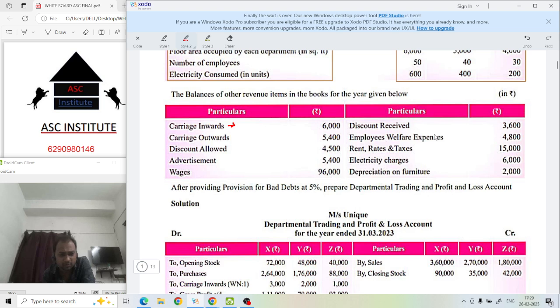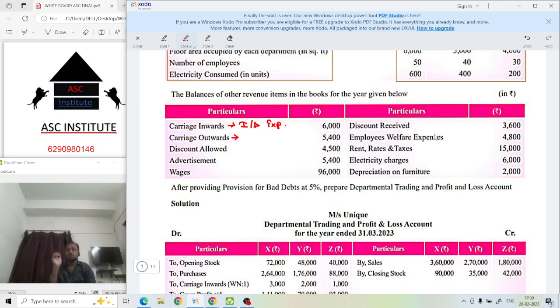Carriage inward is your indirect expense. If it is indirect, where do we post it? We post it to PL. Carriage outward. What is the meaning of carriage outward? Think that you are selling your product and you have made a commitment that we deliver the goods to the customer's house or to the customer's place, wherever they stay.